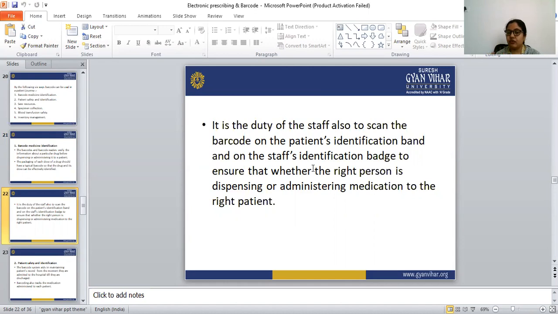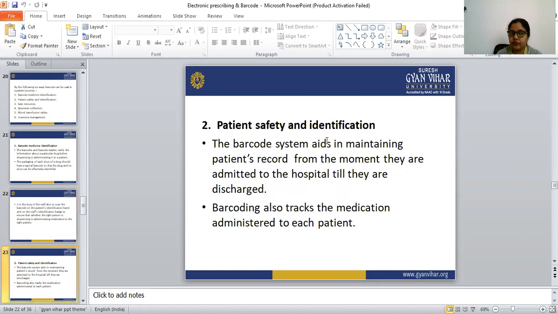This scanning is to ensure that the right person is dispensing or administering the medication to the right patient. So they have to scan the patient identification band and the staff identification badge first. This is the barcode medication identification.